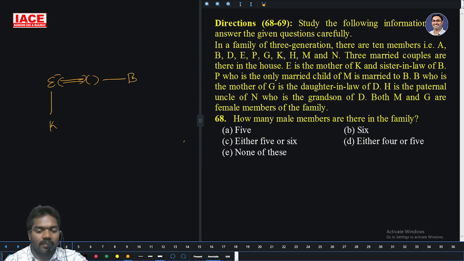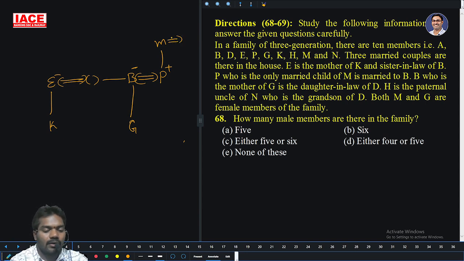P, who is the only married child of M, is married to B. So P is married to B. B is the mother of G, which means compulsorily P is the father. Then B, who is the mother of G, is the daughter-in-law of D. So M and D are a married couple.